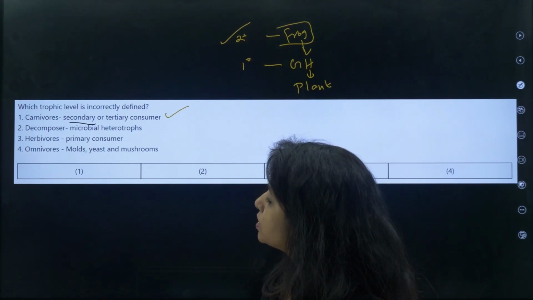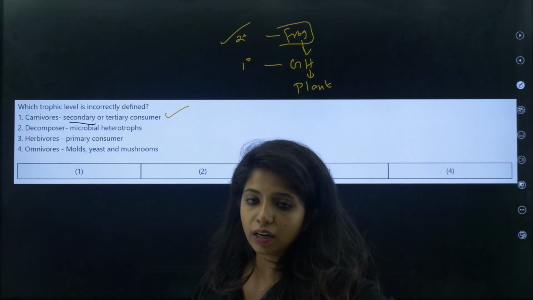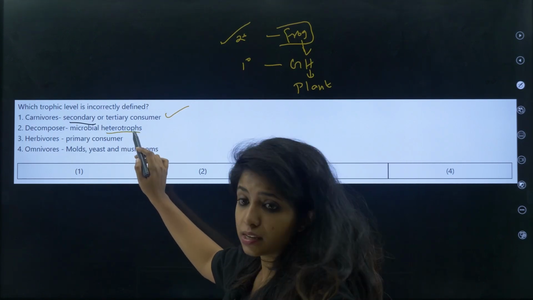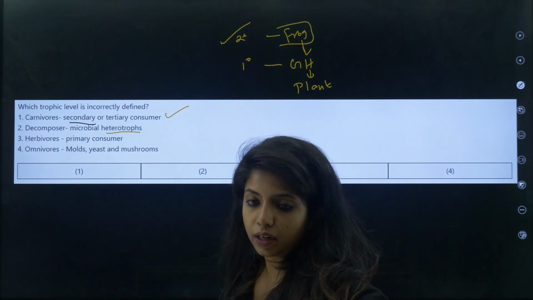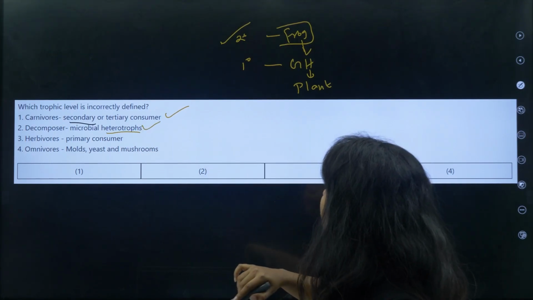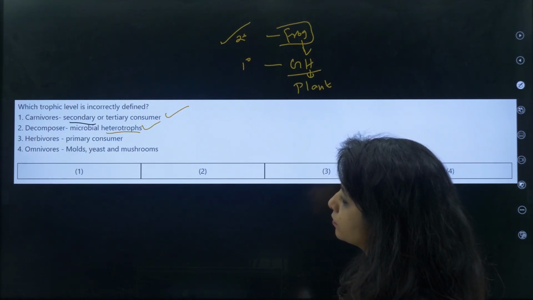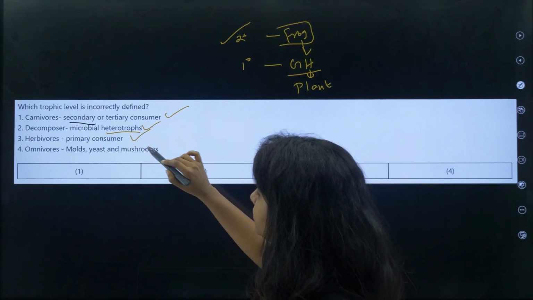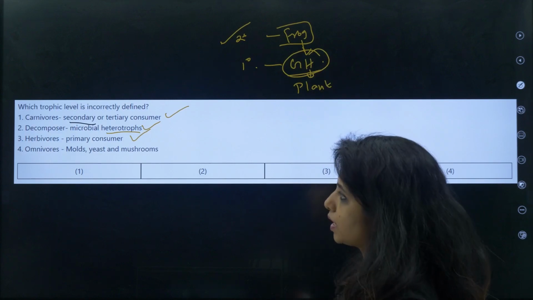Next, decomposers are microbial heterotrophs. Are they microbial heterotrophs? Yes, they are heterotrophs because they are depending on others, and they are microbial, right? Fungus, bacteria, everything comes under that. So that's also correct. Herbivores are primary consumers. Herbivores, children, are they primary consumers? You tell me. Yes, this is the primary consumer, and herbivores like the grasshopper come in this category.